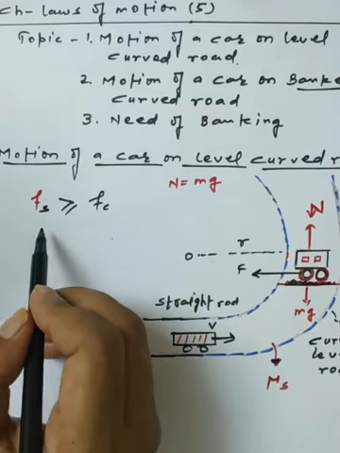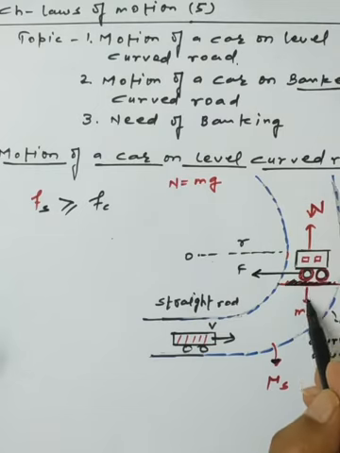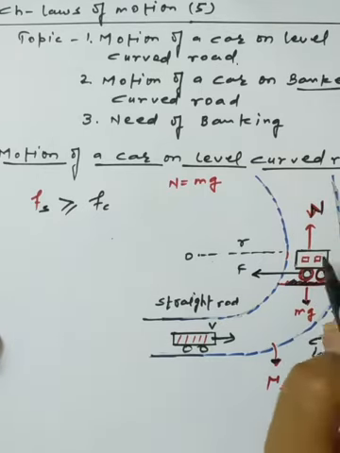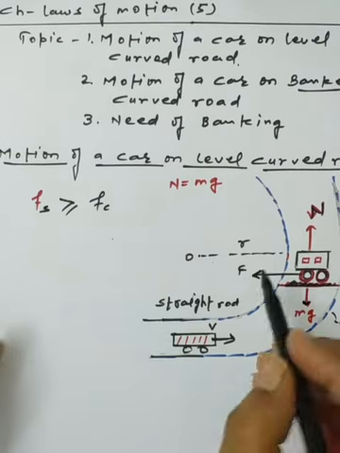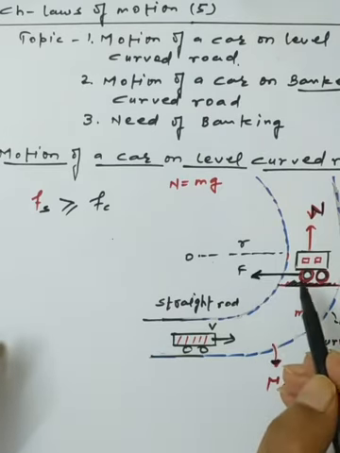Here we write the basic formulas. We use the basic FBD: the weight of the car acts vertically downward, and in reaction we get the normal reaction in the upward direction. The centripetal force acts along the radius towards the center.